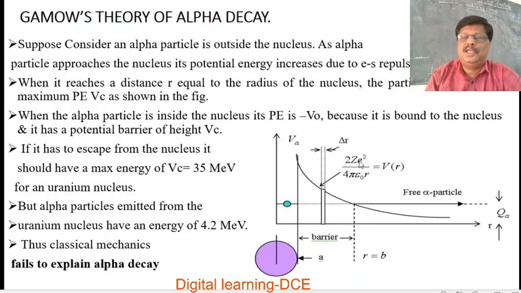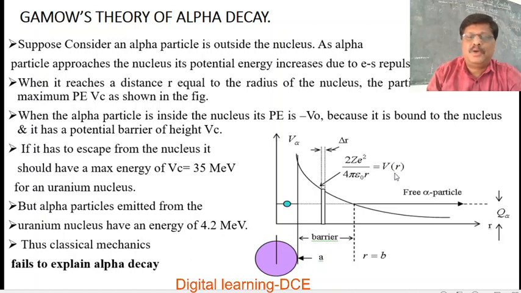Ze is the charge on the nucleus, 2e is the charge on the alpha particle. So 1 over 4 pi epsilon naught Q1 Q2 by r, where Q1 is Ze and Q2 is 2e, gives 2Ze square over r.